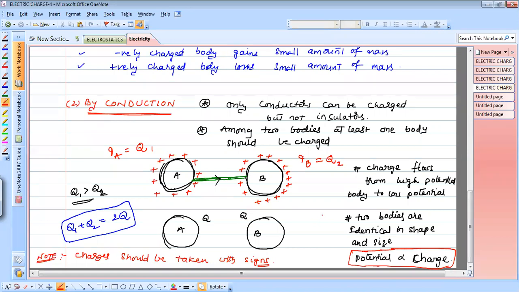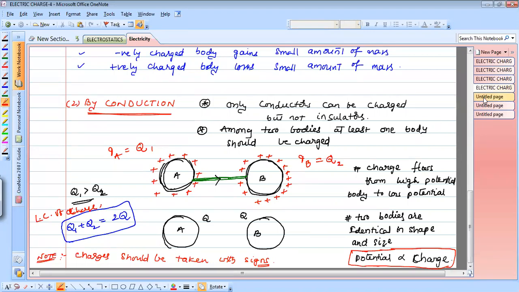Now the charge flows from the higher amount of charge to the lower amount of charge until both bodies acquire the same amount of charge. Here also they follow the law of conservation of charge. This is a very, very important thing. You should learn about the conduction process.